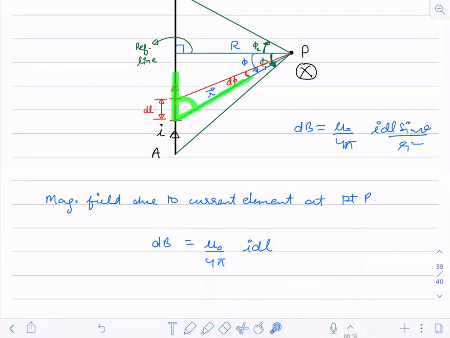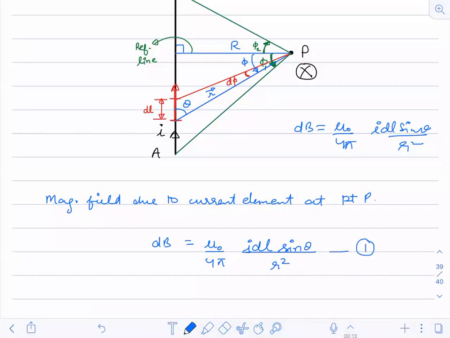So this angle is theta. So sine of theta divided by R square. This is my equation number 1.